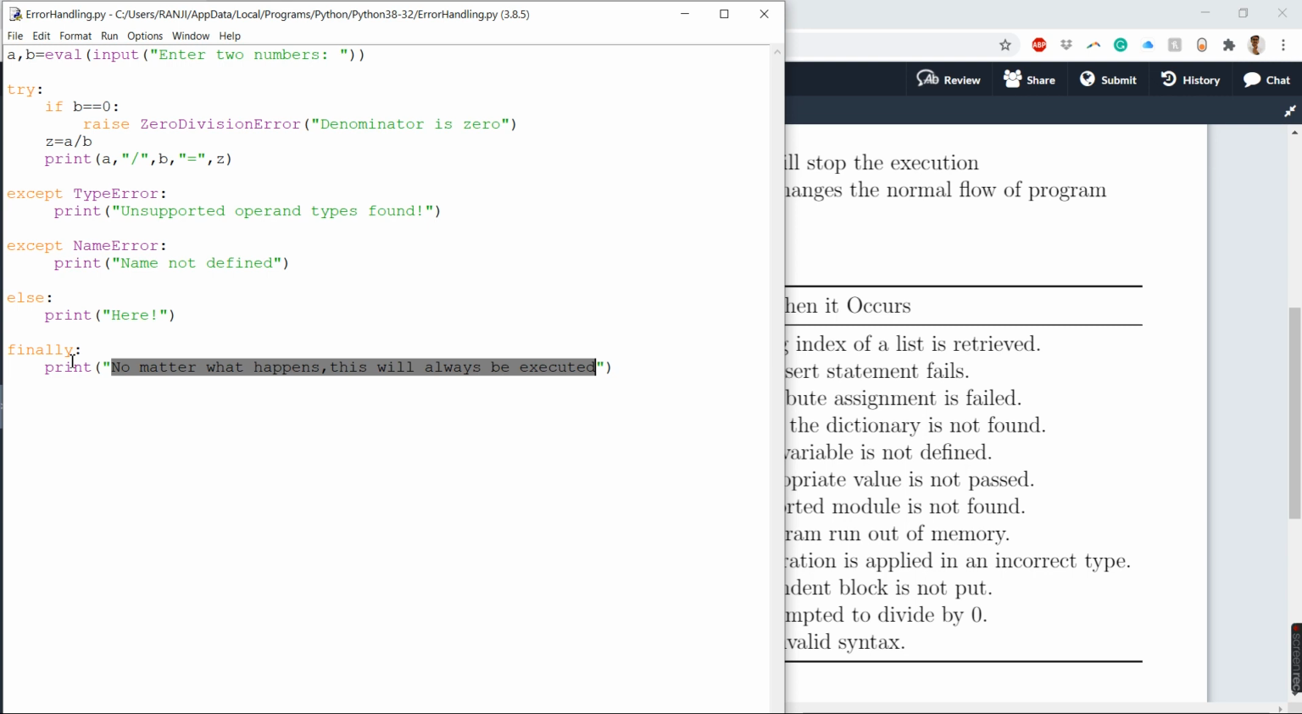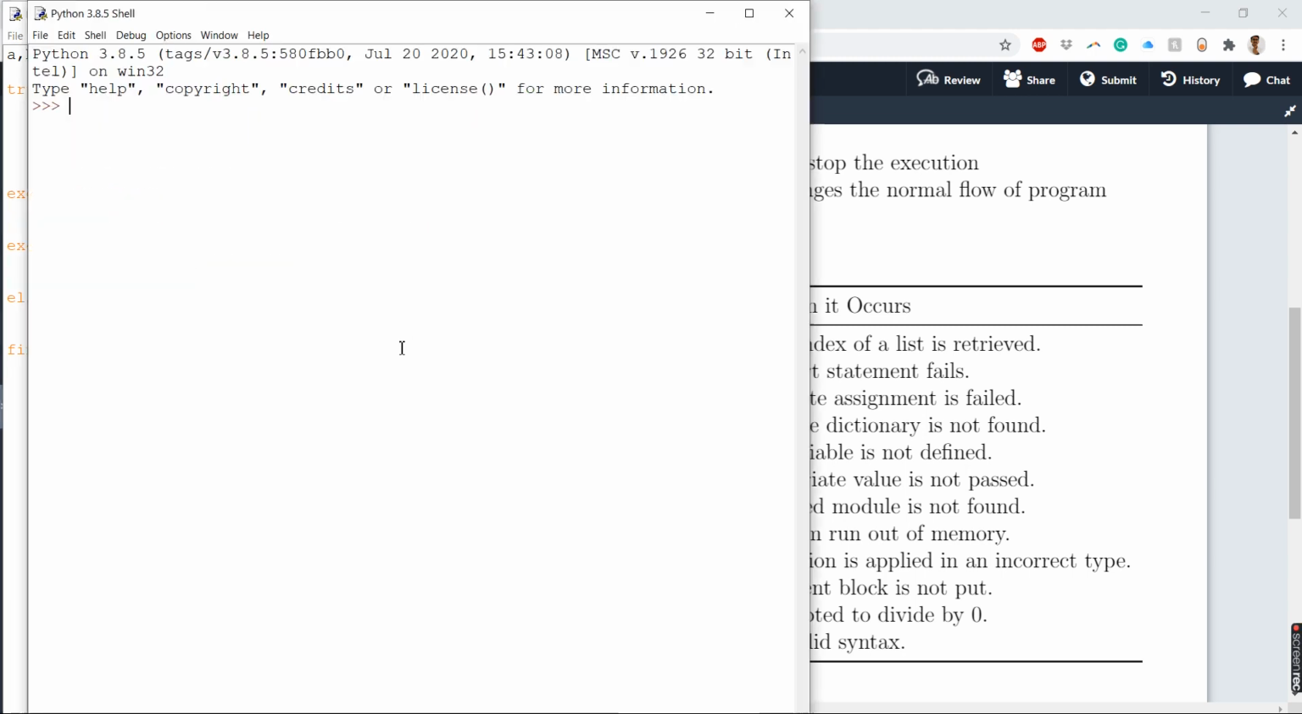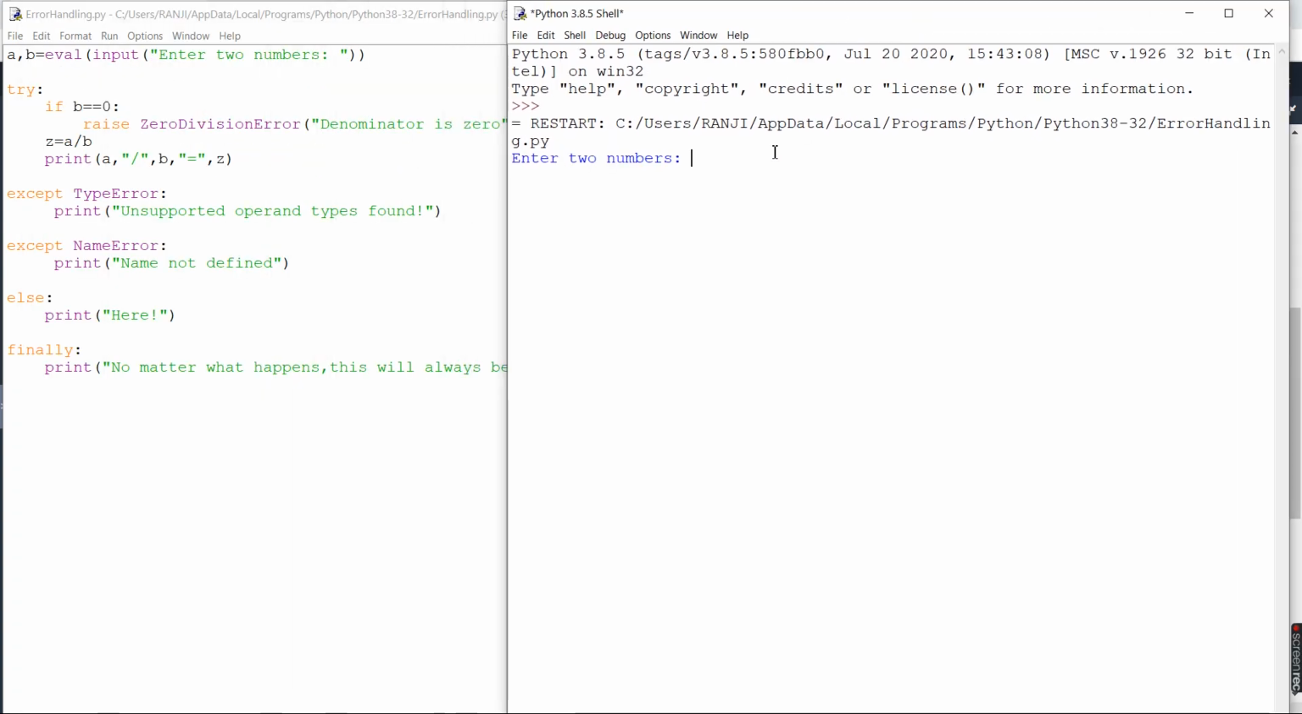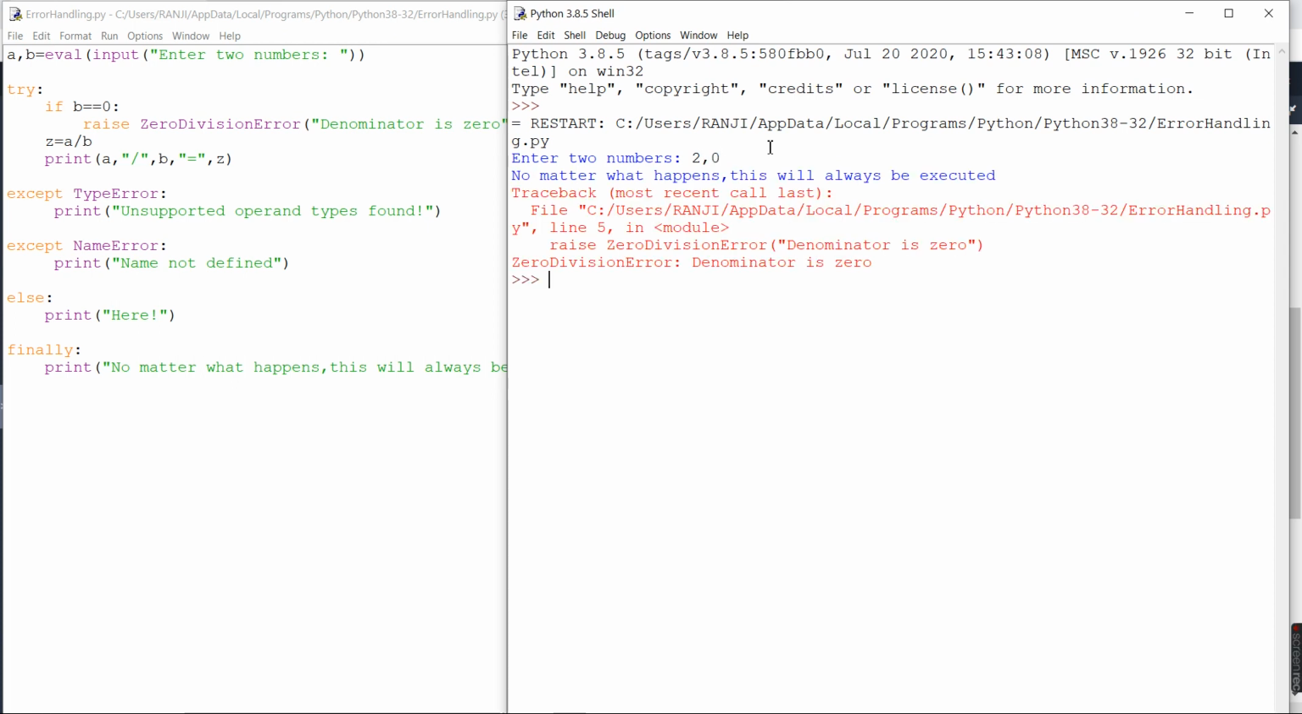So there you basically use this kind of block in real time. This is just a small toy example to understand the possible errors and how we can handle those. Okay, so we'll just run this. It is asking for two numbers, so I'll enter 2 and I'll enter the second number as 0. So you can see no matter what happens, this will always be executed. The finally block ran here.